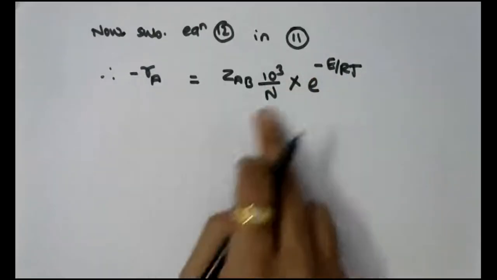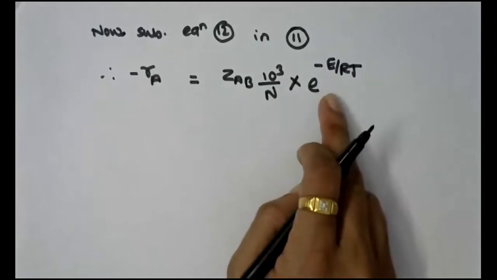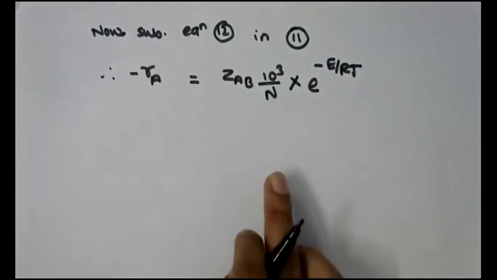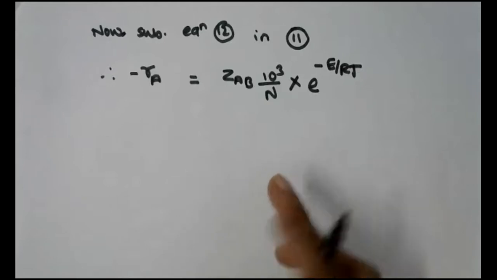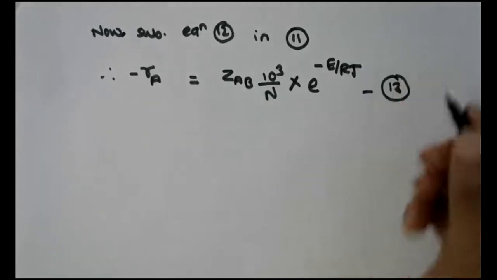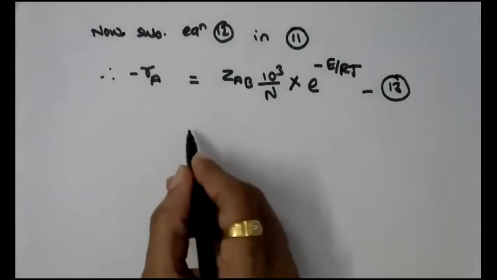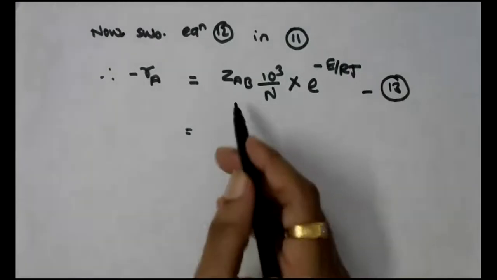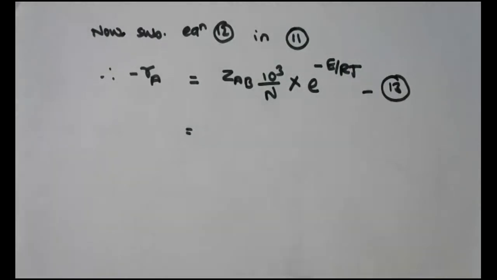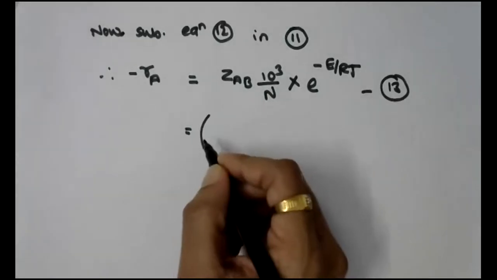So if you know the total number of collisions and you multiply with this, then you will be able to calculate the total number of energetic collisions. Let this be equation number 13, right? Now this can be further simplified by substituting the value of ZAB, and that ZAB we have already written as